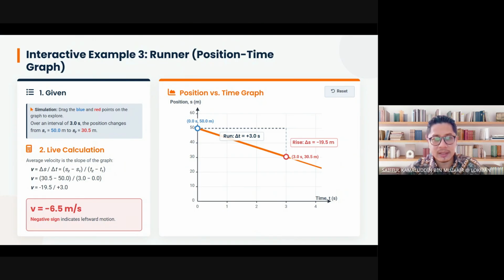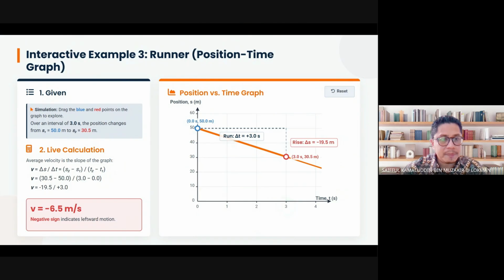This is over an interval of 3 seconds. First second, second second, I hope you could see my cursor. Third second. Hopefully you can see my cursor here. Yes, you could. Okay, again, over an interval of 3 seconds: first second, second second, third second.